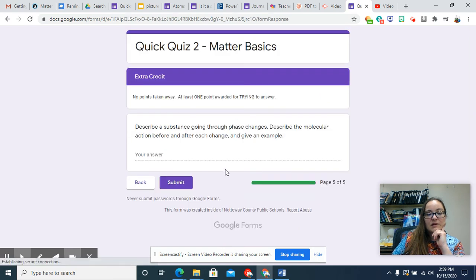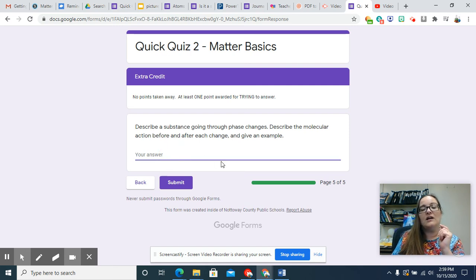For the extra credit, describe a substance going through phase change. What I wanted you to do was say something like: an ice cube is a solid once it is out of the freezer. Its particles are tightly packed. But as it begins to melt,